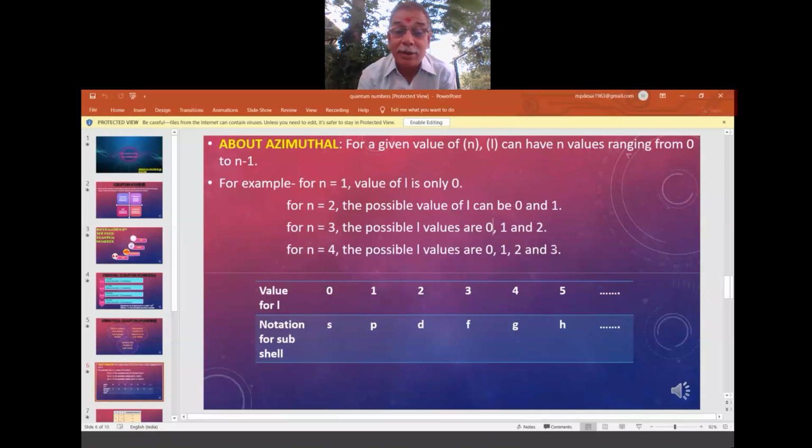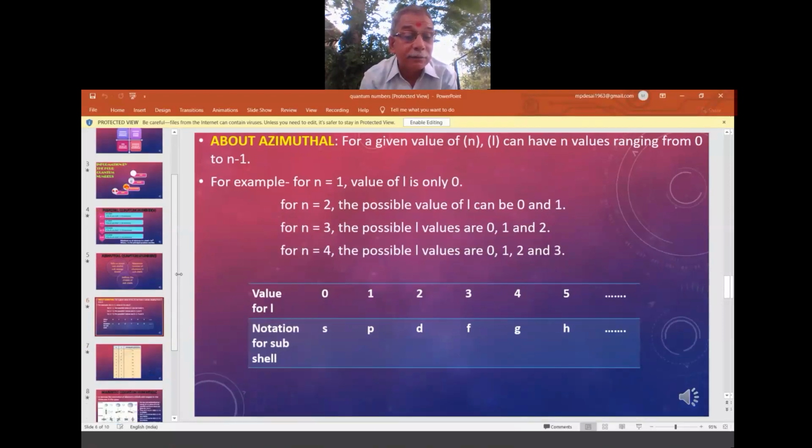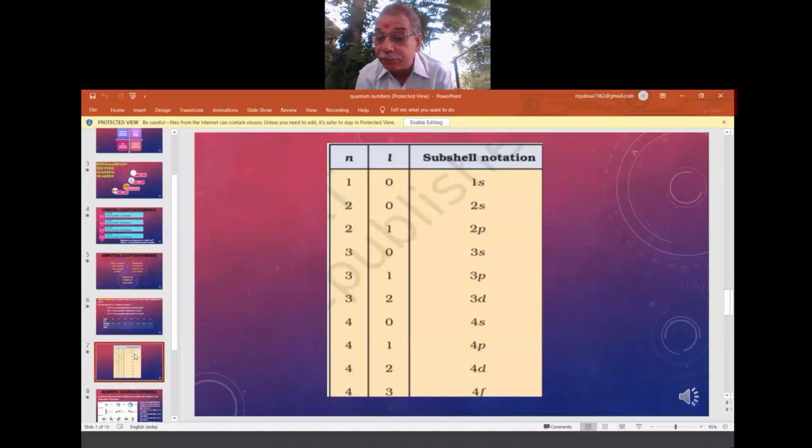Here is a table which gives the notation. For 0 give S, 1 is P, 2 is D. So they are notations. Now please see this; I have taken this directly from the 11th class textbook. For n equal to 1, no subshells. For n equal to 2, there are 2 subshells, 0 and 1. For n equal to 3, there are 3 subshells. Accordingly, they are named.